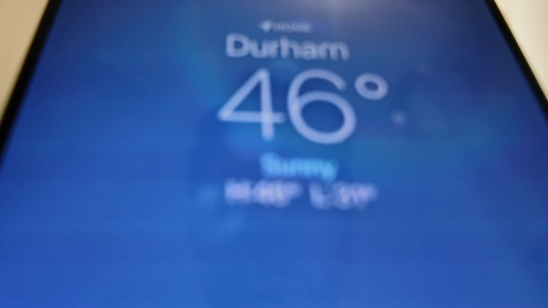Let's do it. 46 degrees out right now, and I am thermal and hoodie layered up.